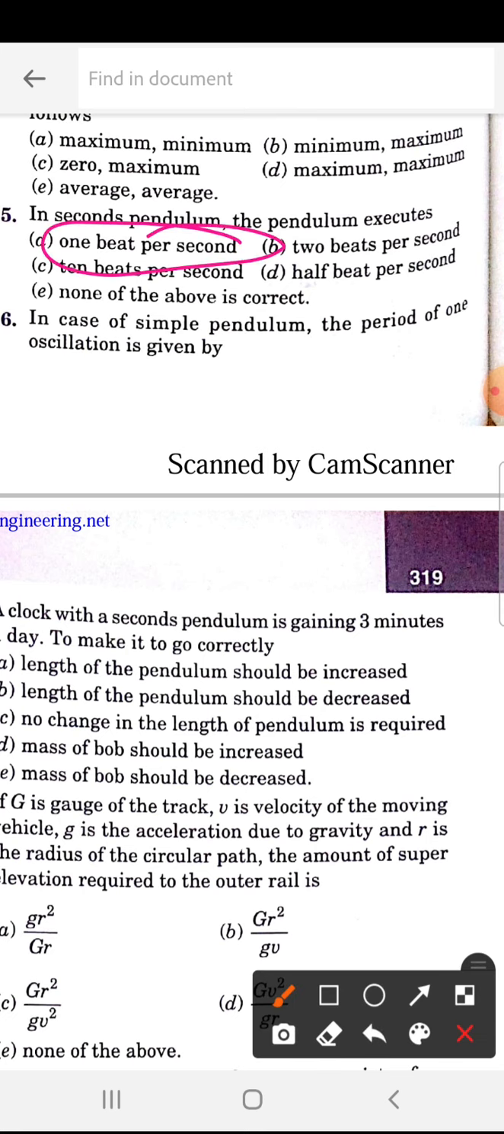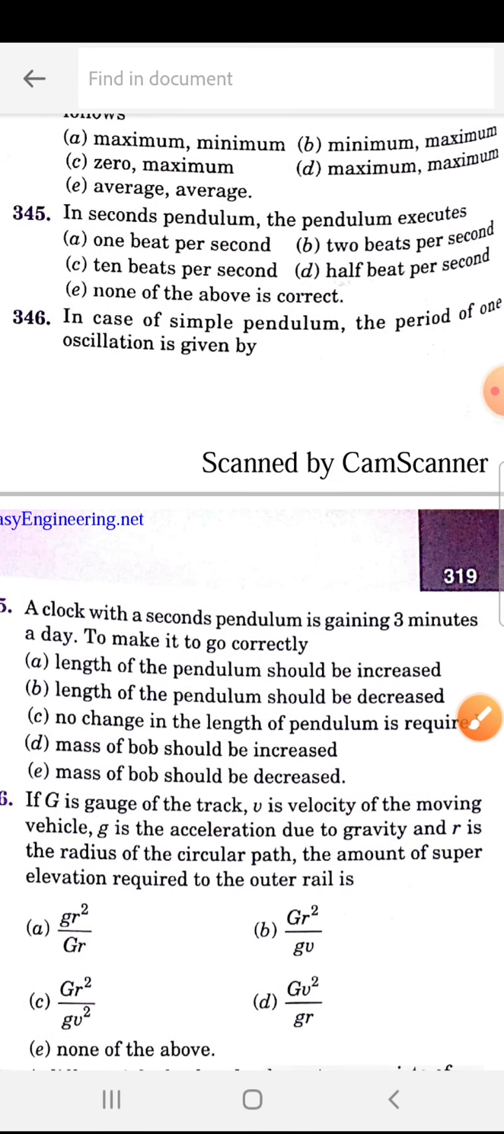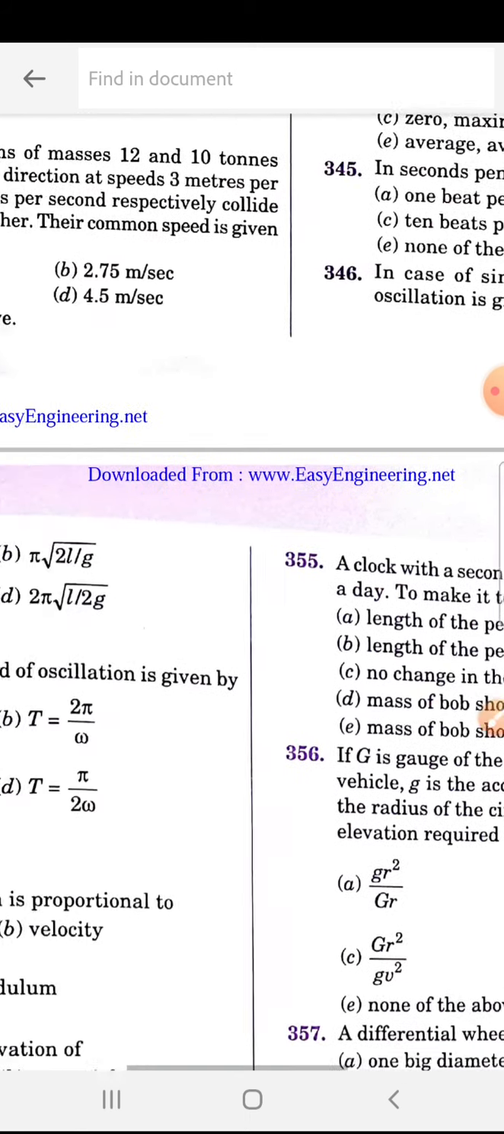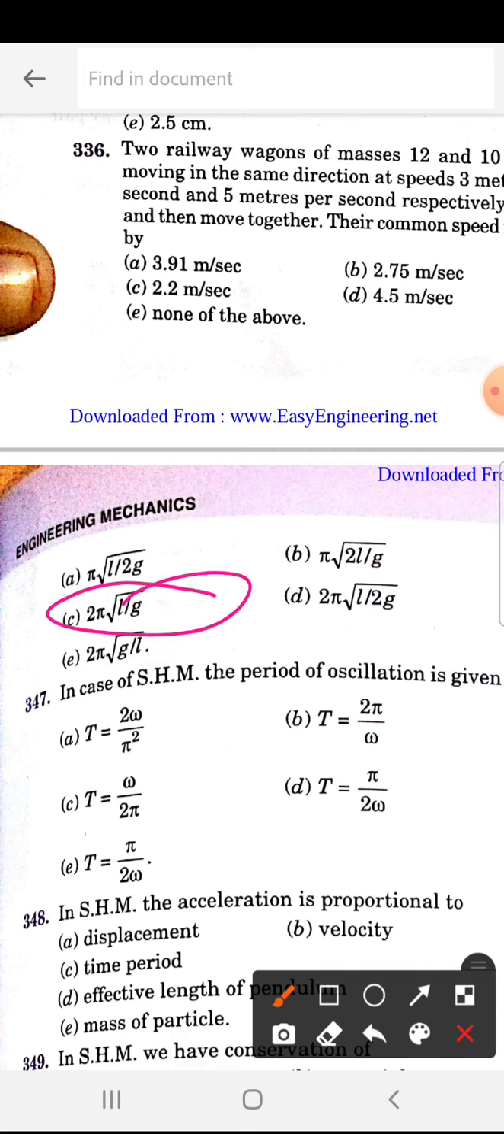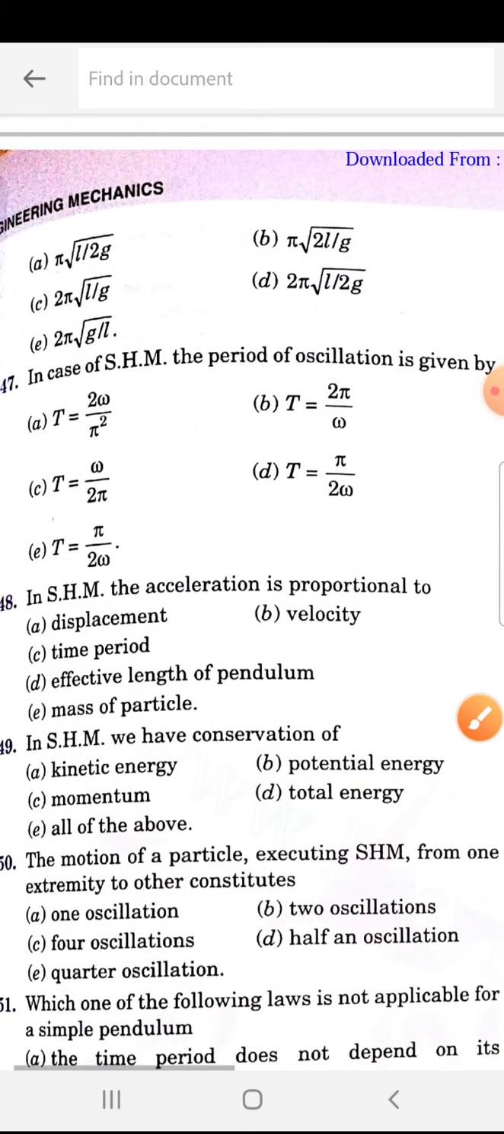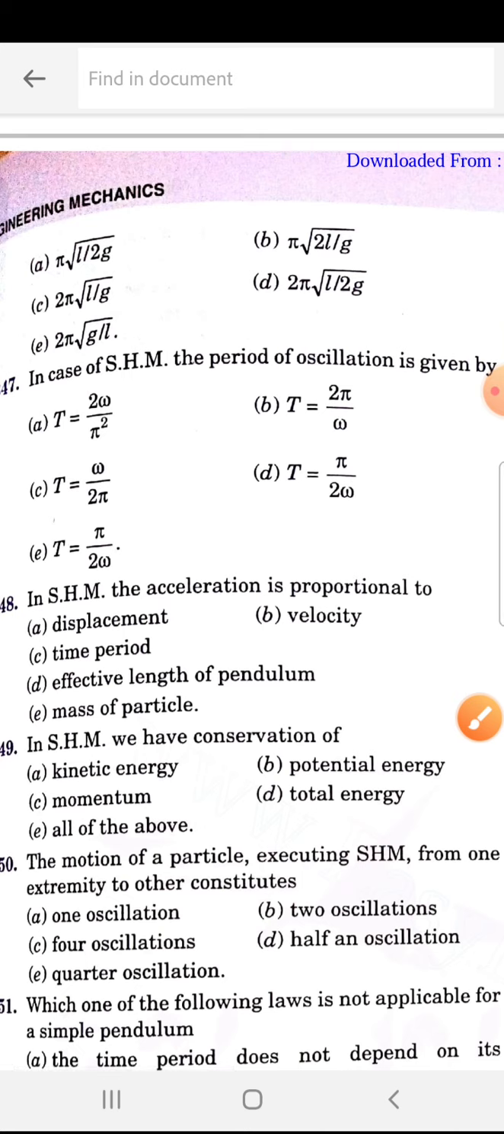Next, in case of a simple pendulum, the period of one oscillation is given by. So 346 is C, that is 2 pi into under root of L by g. That is the time period. In case of simple harmonic motion, the period of oscillation is given by T is equal to 2 pi by omega.